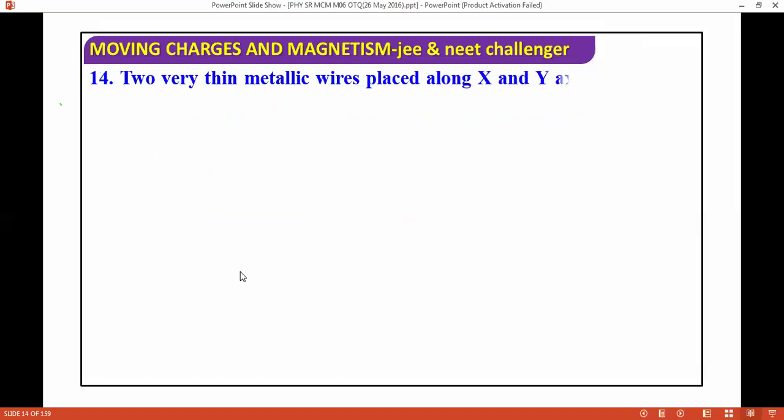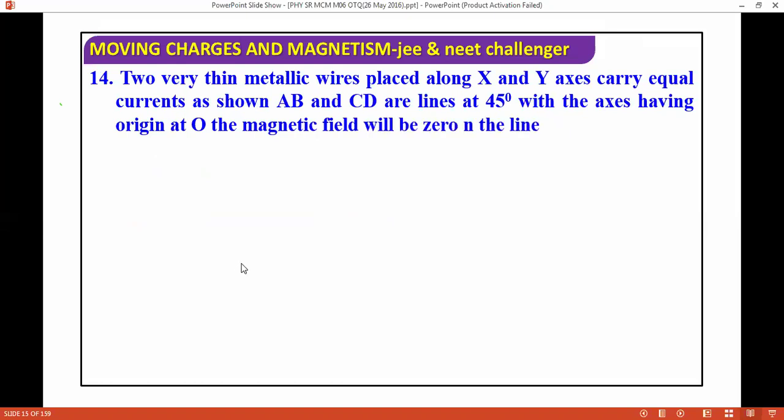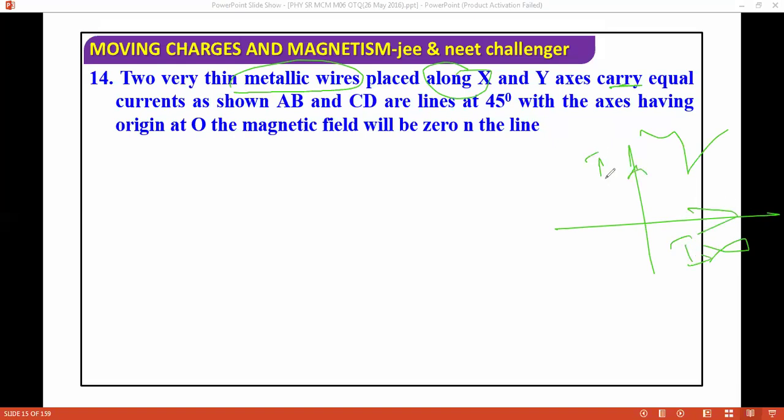Two very thin metallic wires placed along the X and Y axes carry equal currents as shown in the figure. The lines A, B and C, D are inclined at 45 degrees with the axes, having origin at O. The magnetic field will be zero on which line? This is again a very easy question. The wires are placed along the X and Y axes carrying equal currents, say current I.